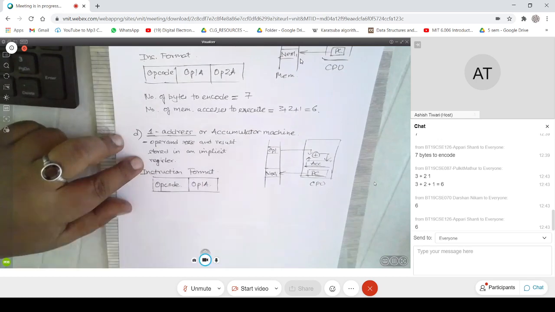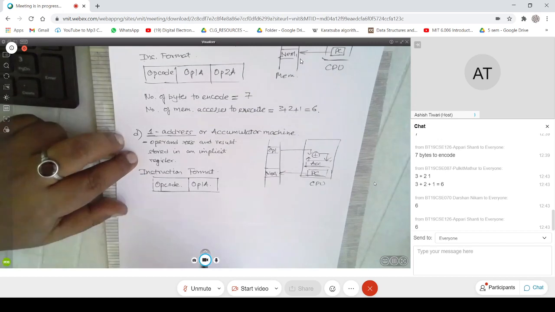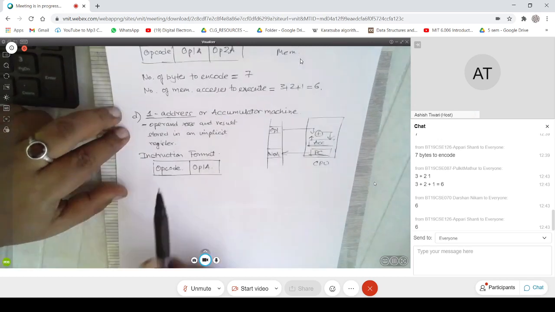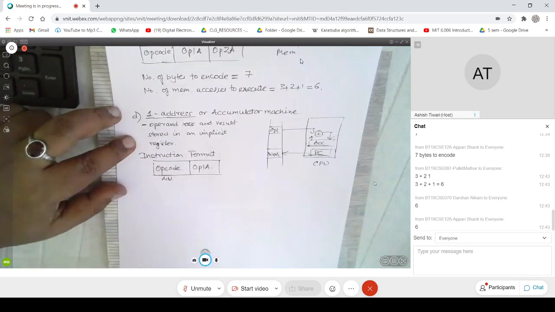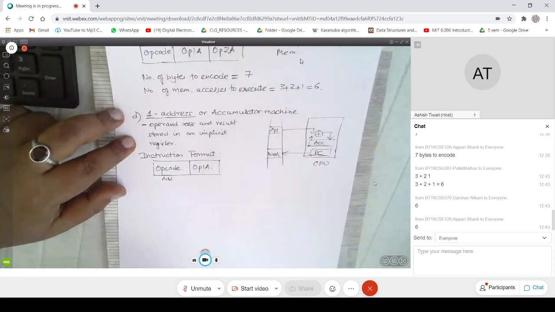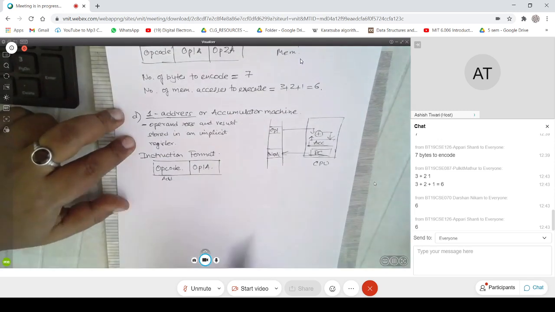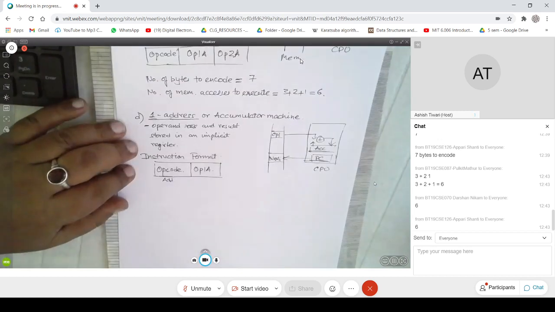So you can have an add, add is an opcode, like this. What it means is the other operand will come from the accumulator and the result will go to the accumulator, right?